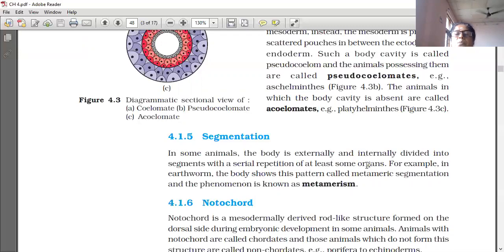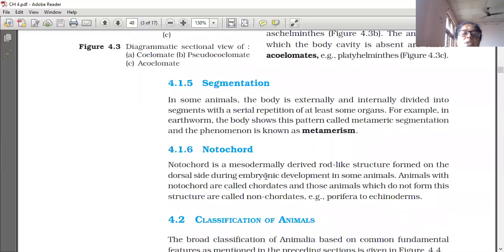For example, in earthworm, the body shows this pattern called metameric segmentation, and the phenomenon is known as metamerism.